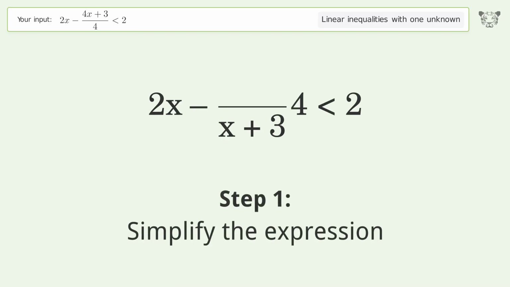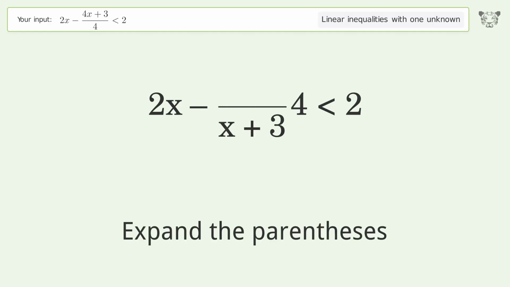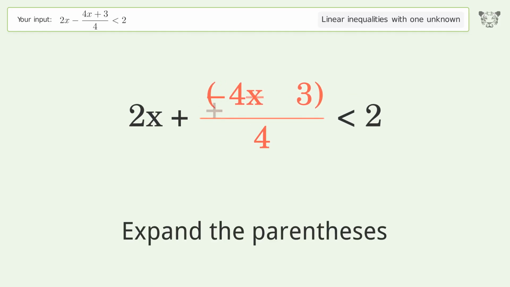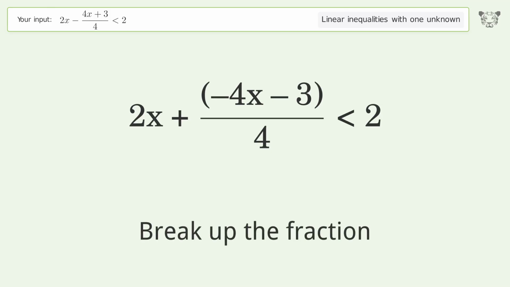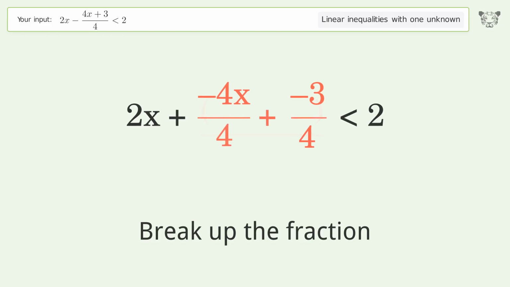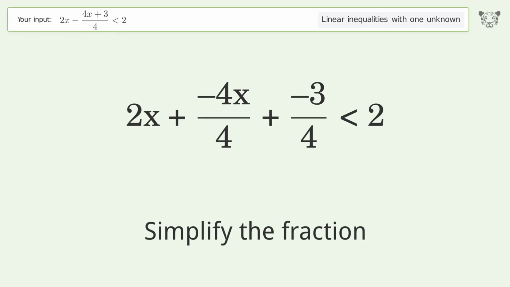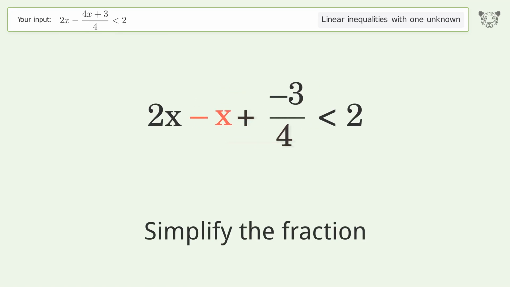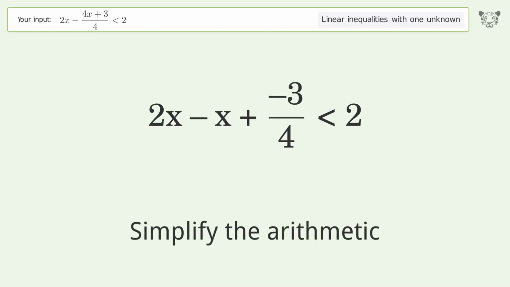Simplify the expression. Expand the parentheses. Break up the fraction. Simplify the fraction. Simplify the arithmetic.